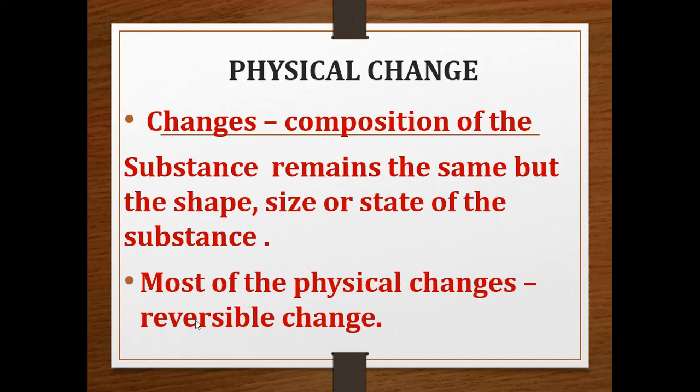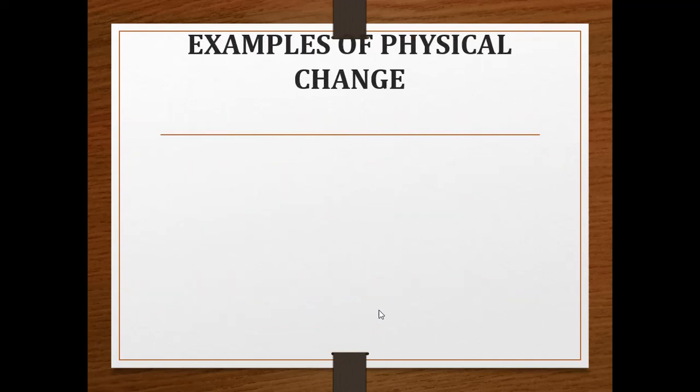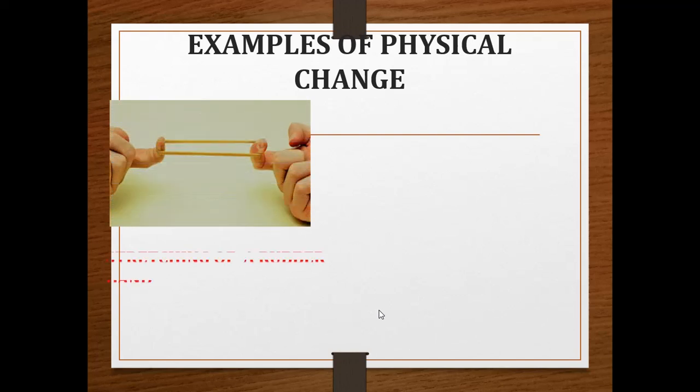These changes are reversible changes. Most of the physical changes are reversible changes. Reversible change means they can regain back to their original state. So in physical changes, the composition remains the same, but the shape, size or state of the substance will change, and most of these physical changes are reversible. Now let us see some examples of physical change.